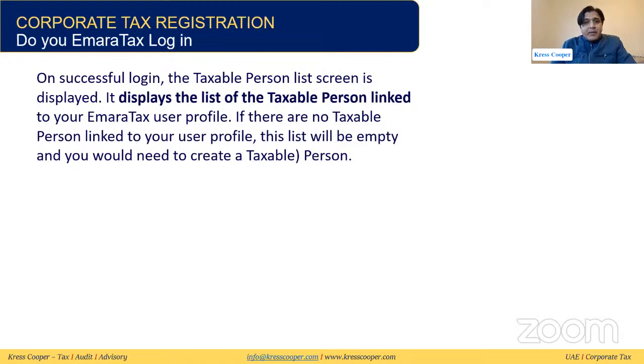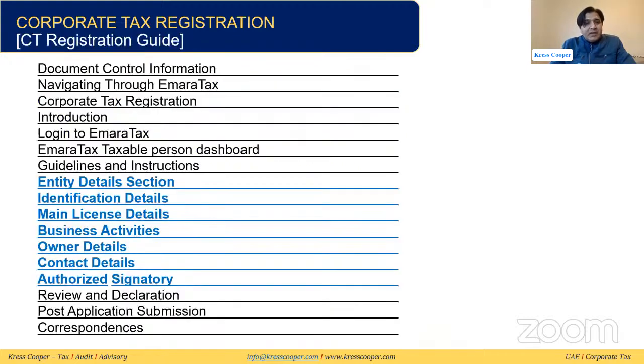First of all, you need to go to the Imara tax platform. You will get an email from the FTA. You need to check whether you are already registered on the Imara tax platform or not. If you've already registered, it is fine. If not, then you need to sign up and get yourself registered. After registration, based upon the guide, these are the various contents: document control information, navigating to the Imara system, corporate tax registration, introduction, log into Imara tax, taxable person dashboard guideline. All these things are given in the guide.